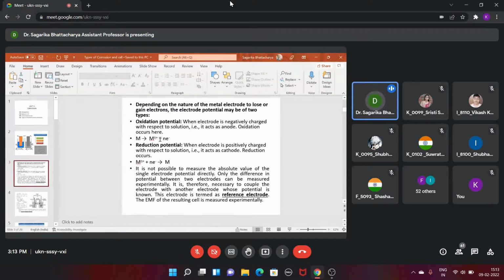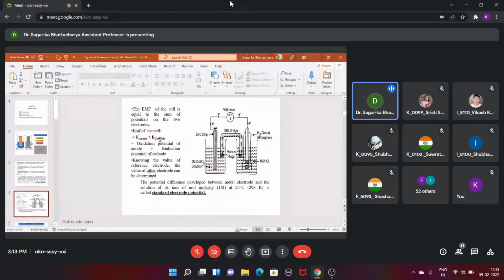And now, whenever I'm talking about this, I'm talking about the electrode potential of two different systems, like copper and zinc. But if we mix these two together, we cannot always measure exactly what net electromotive force of the cell we will get. We need to know them individually. On that basis, we can calculate which is the more active metal and which is the less active metal.